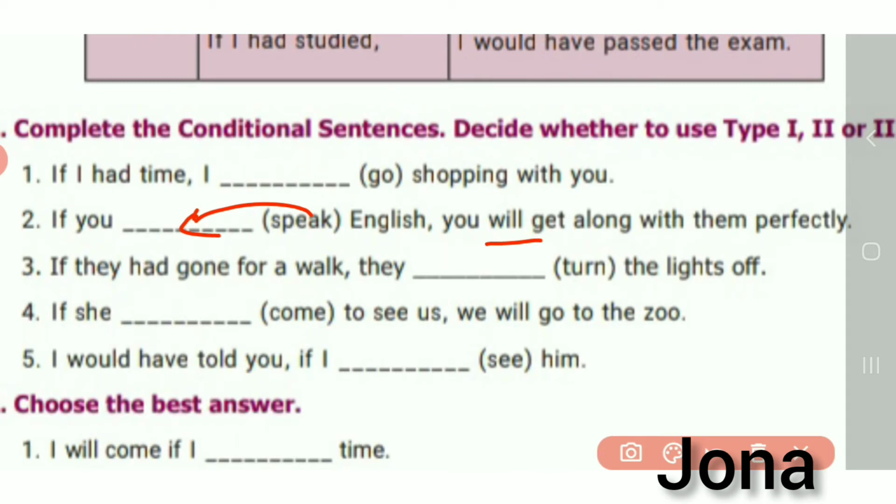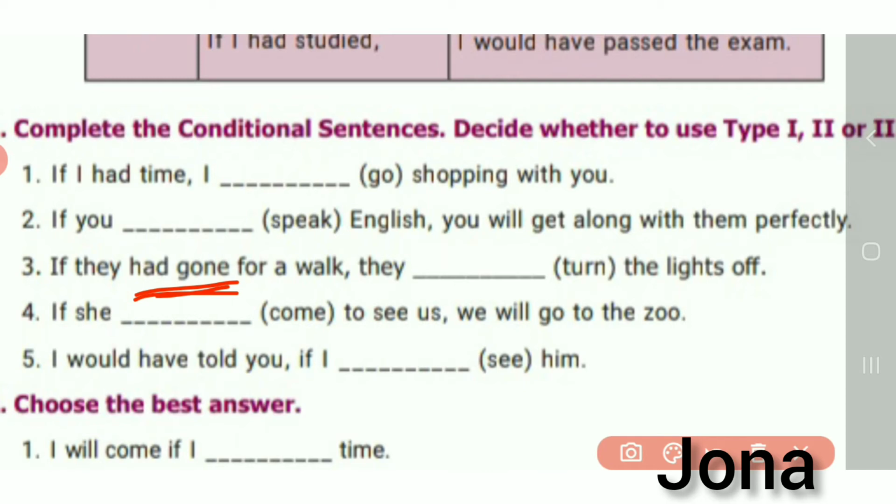Third one: If they had gone for a walk, they dash turned the lights off. Here it's had gone, past perfect, so here also it must be past perfect only. So we can write would have turned.